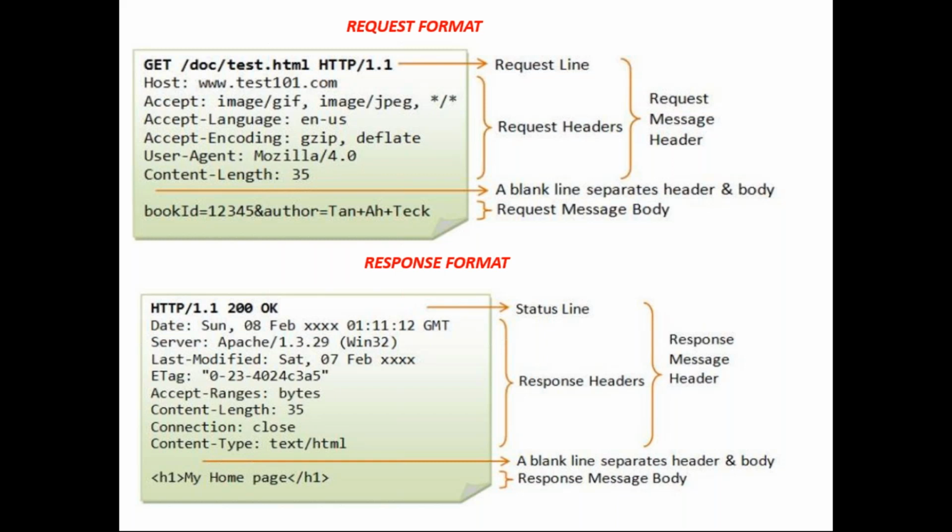200 series means what? Successful messages. This 200 means a successful message, right? This is the status code value you're getting. And when we are sending the data, you get the time and all, which server you are getting the response from, from which agent you are sending the request, content length is how much, whether connections are closed or not closed, what type of response it is. This is all about response details, right?